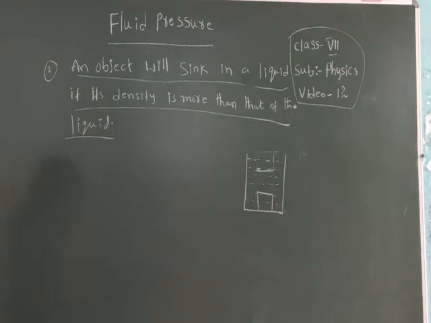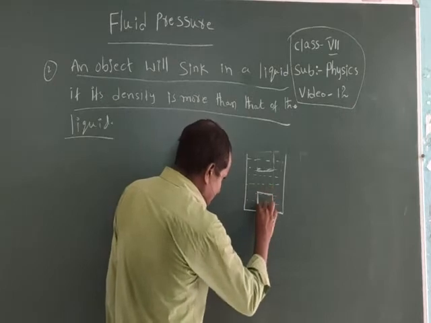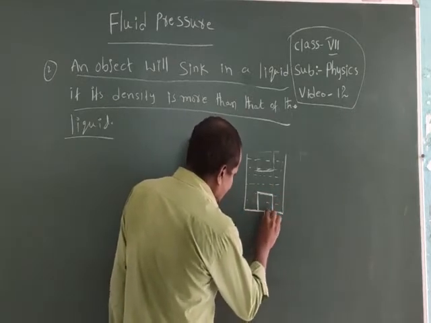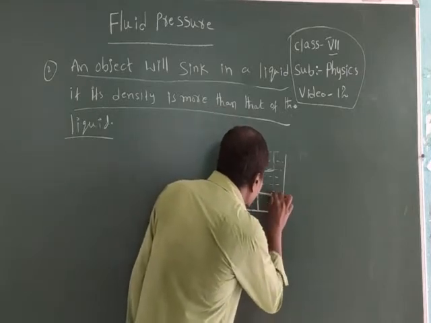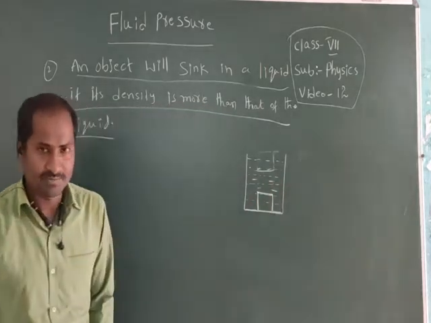That's why the body will sink. So see here, the iron object reaches the bottom of the vessel because the body's density is more than the density of the liquid.